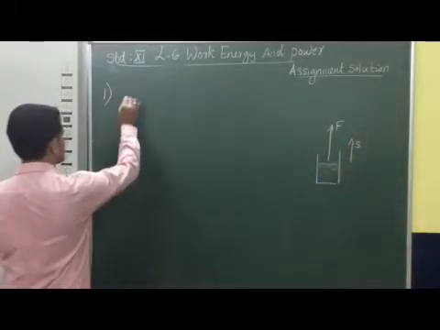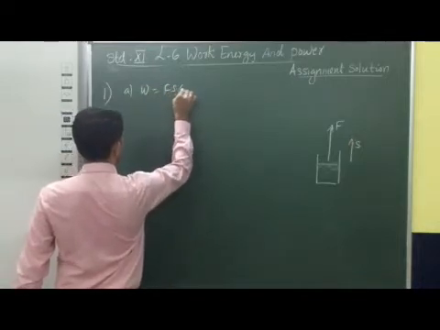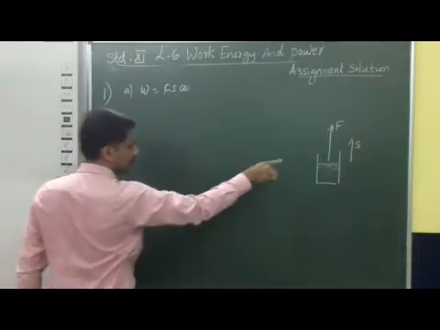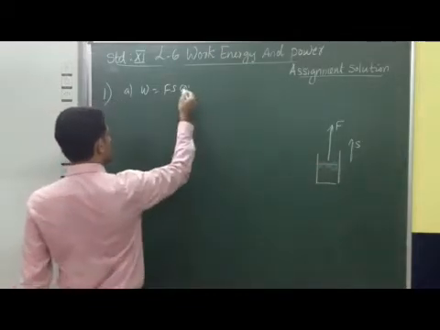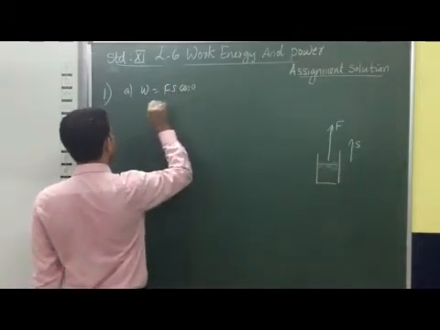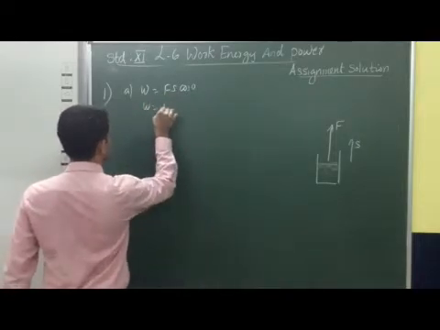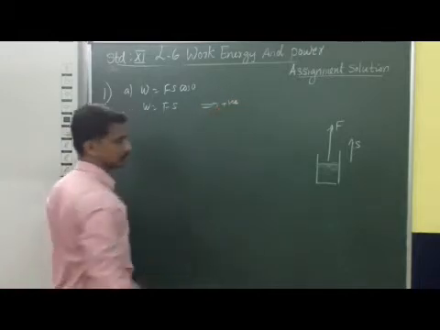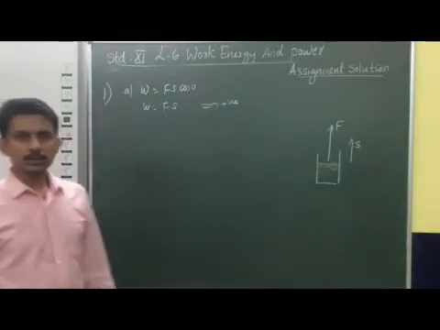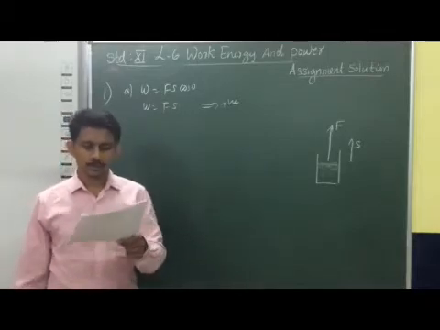So work done in the first case is F into S cos theta. That means force and displacement are in the same direction, so theta is 0 and cos theta becomes 1. That means work done is Fs. So we can say that work done is equal to F into S, so work done is positive. That means in the first case the work done is positive.